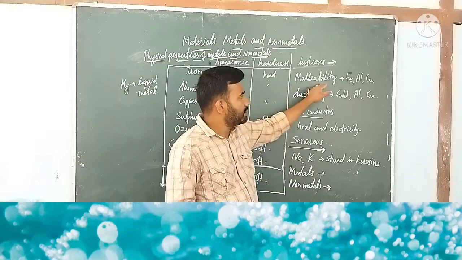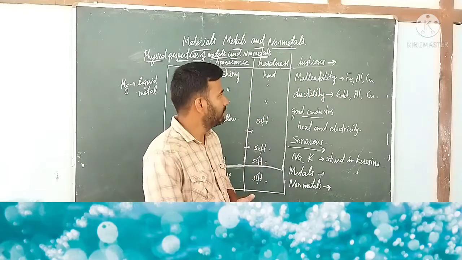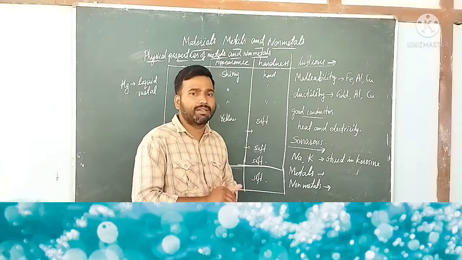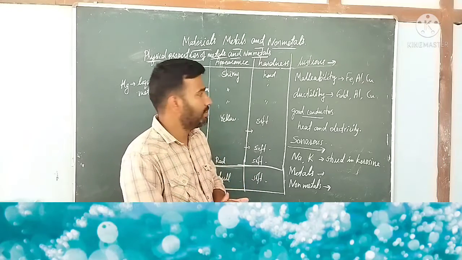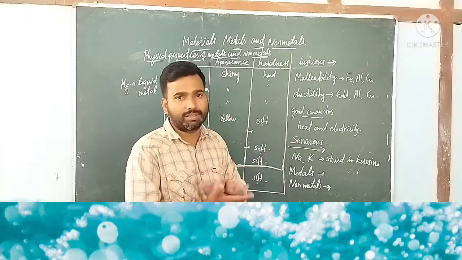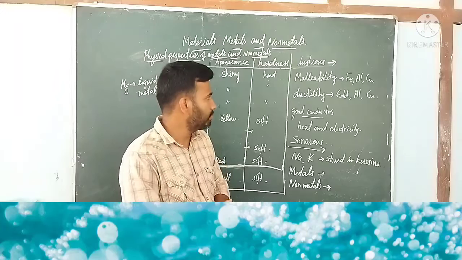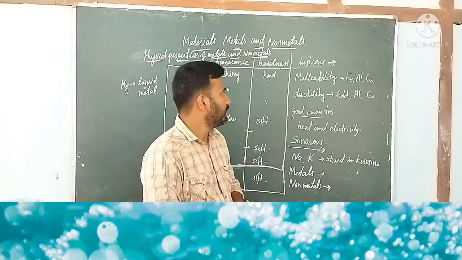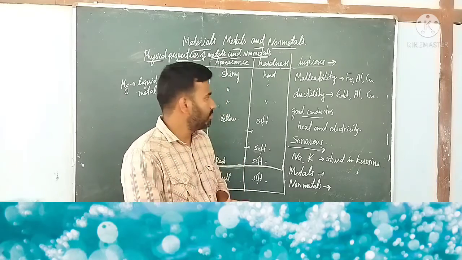The next property is malleability. Malleability means we can beat a piece of metal into thin sheets. You may have seen large iron sheets, aluminium foils used for wrapping food items, and silver coatings, which we can even consume.